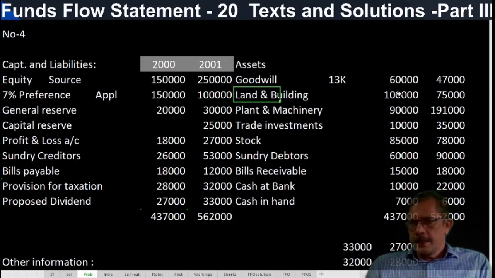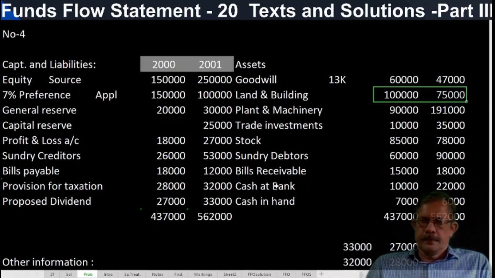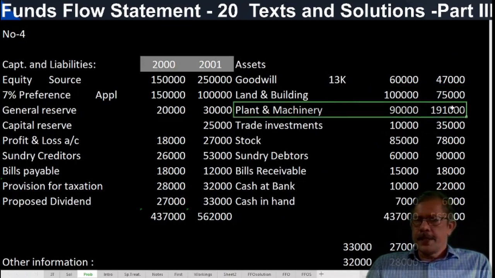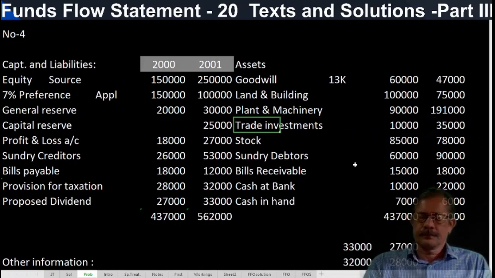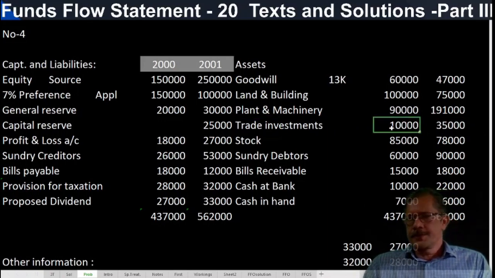So in this case, what we have to do? Land and buildings account should be prepared. Plant and machinery account also should be prepared, some purchases may be there. Trade investments, non-current item.